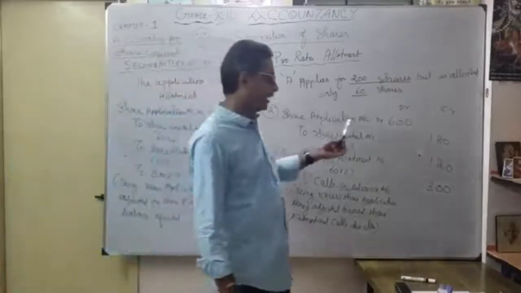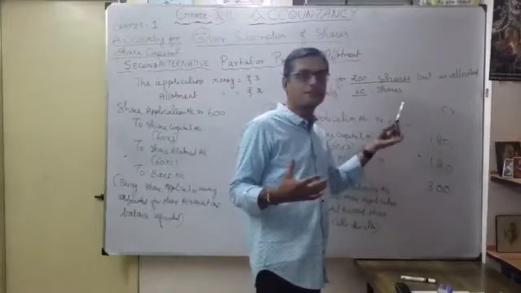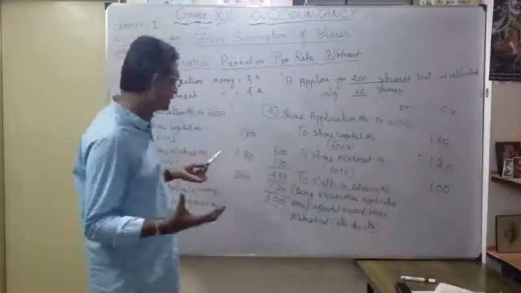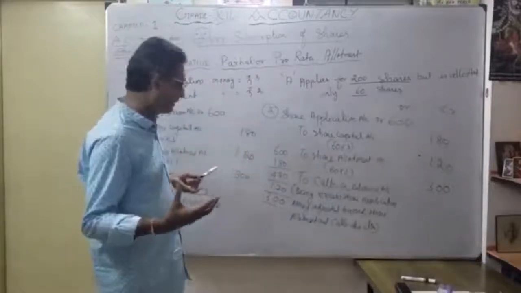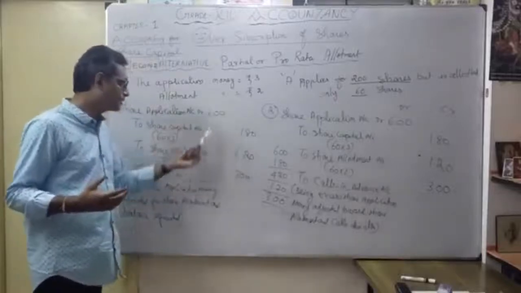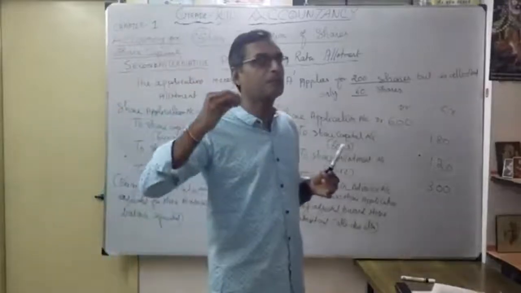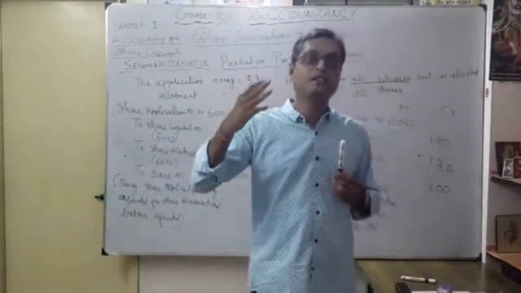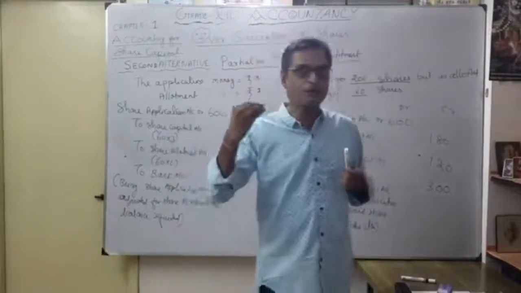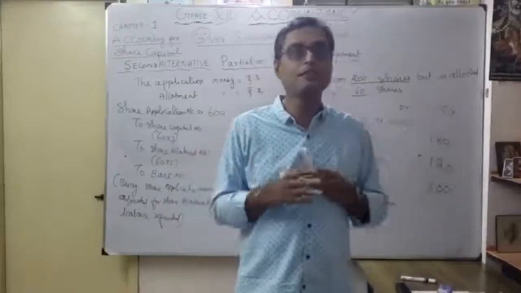In the first situation, I utilize all the money. Once I receive 600, I keep it for utilization for share allotment and further calls. Here, once the balance application money is utilized for share allotment, the remaining money I simply refund. That is share application account returned to bank account. Now see, debit 600, credit also 600. That is why there are two situations. As a success, you can utilize share application money for share allotment and calls also, or once the allotted money is adjusted, the balance money you can refund.